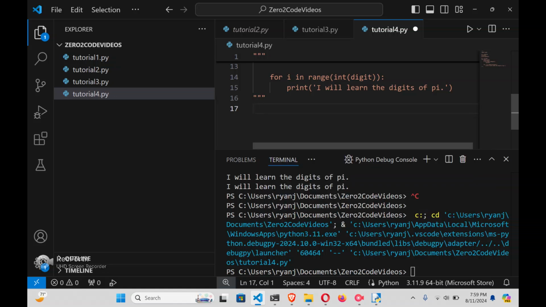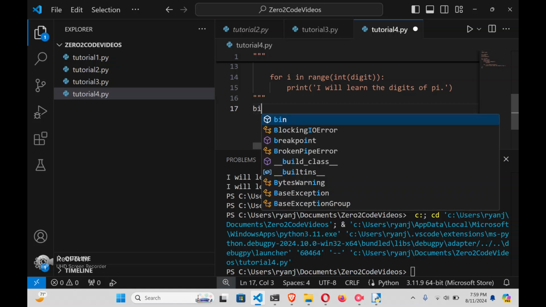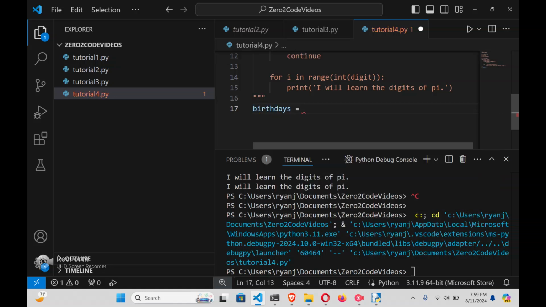So let's go ahead and create our birthdays again, but this time we're going to use a dictionary. And whereas